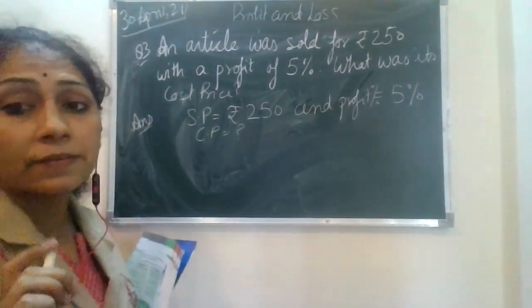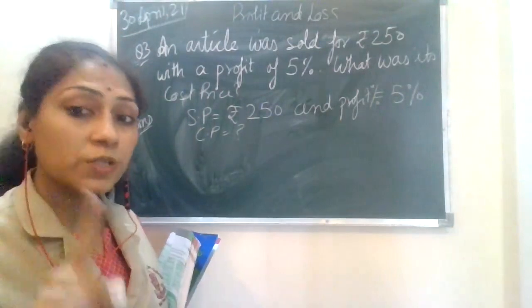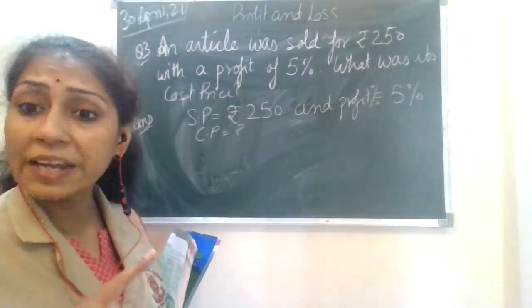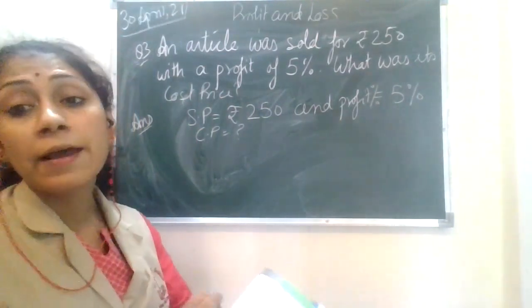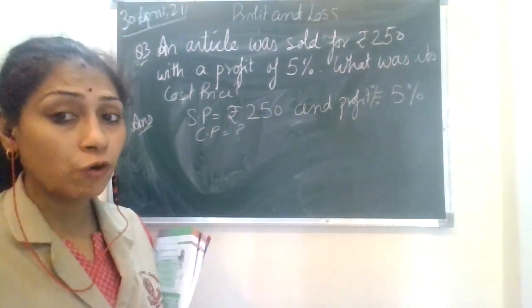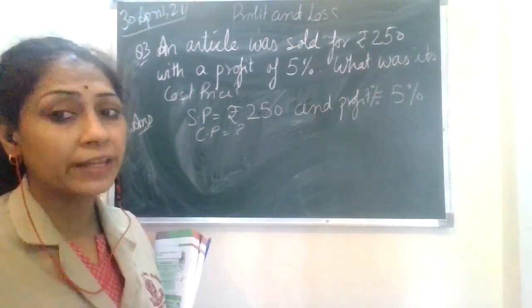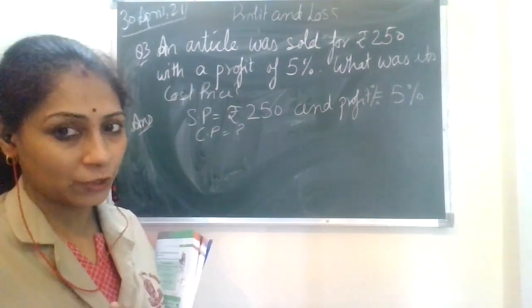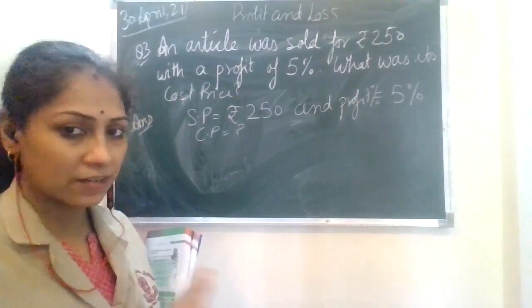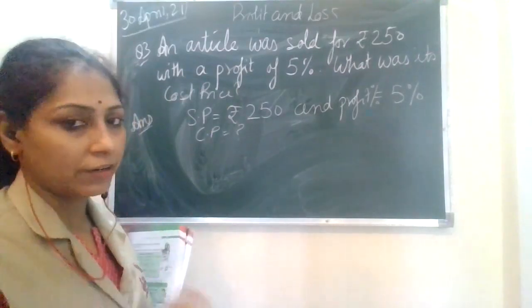Now, in this case, since the selling price is given and the profit percent is given, the cost price is going to be lesser than the SP. Fine. The cost price is going to be lesser than the SP. So in order to get the answer lower than the SP, the fraction should be proper. Okay, then you will get a less than 1 answer, and you will multiply, you will get the figure accordingly.